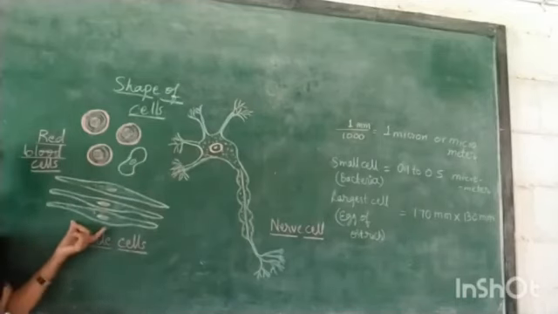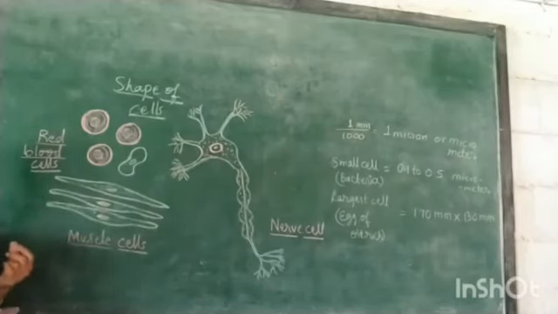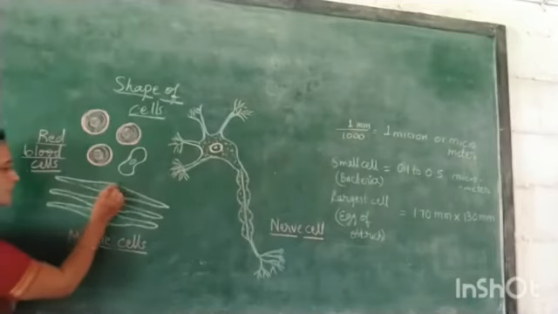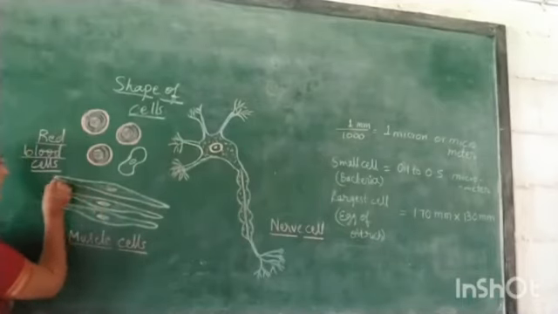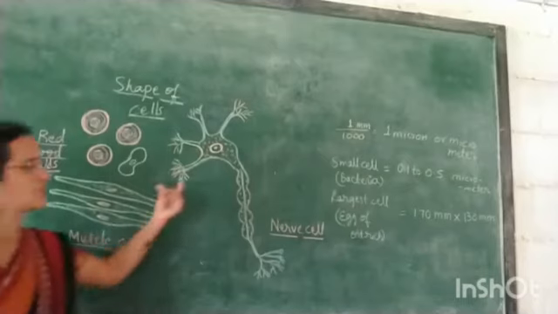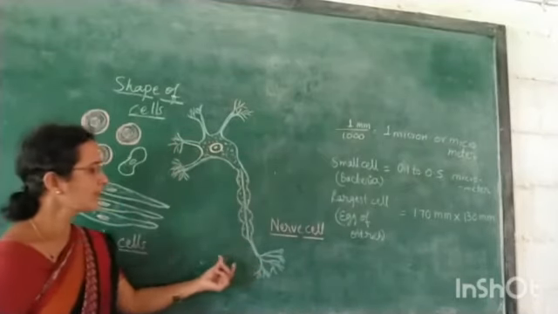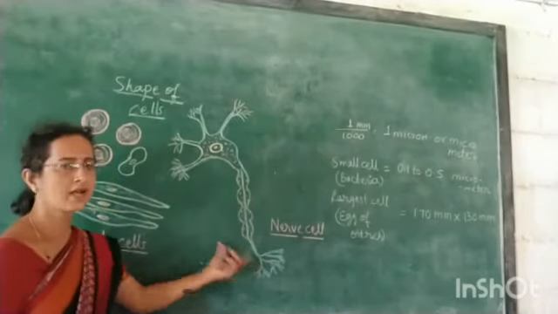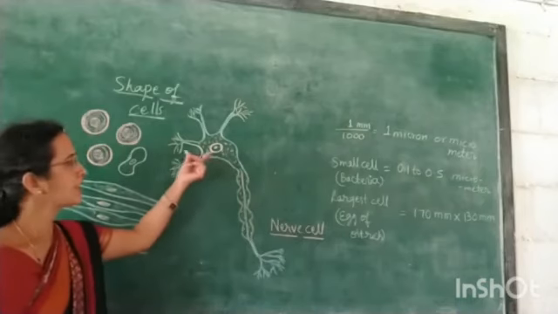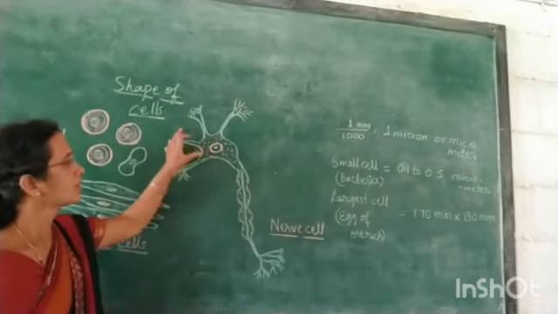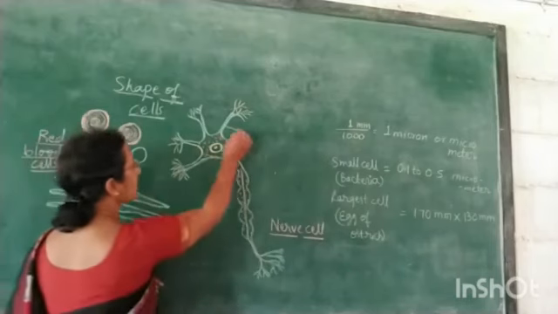Here you can see the spindle shaped muscular cells, where the cell is pointed at both the ends. Whereas you can see an elongated nerve cell having branches on either side, where the cell body is highly branched to form these dendrites.